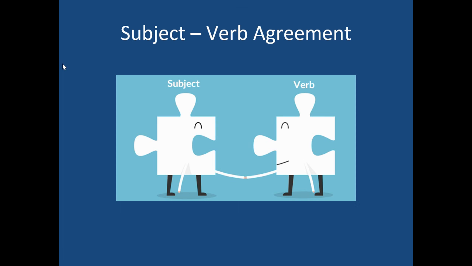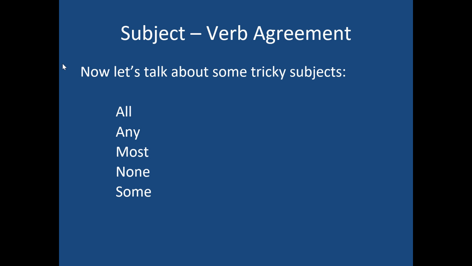So we're back and looking at subject-verb agreement for part 2 of our video series. Now we'll take a look at some other weird exceptions to subject-verb agreement that sometimes show up on the SAT. So let's talk about some of the tricky subjects like all, any, most, none, and some.